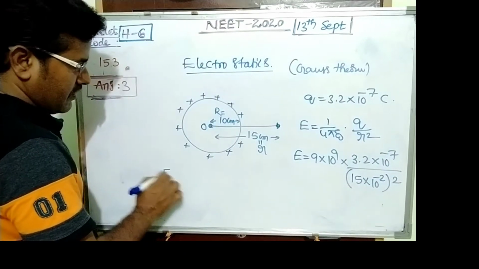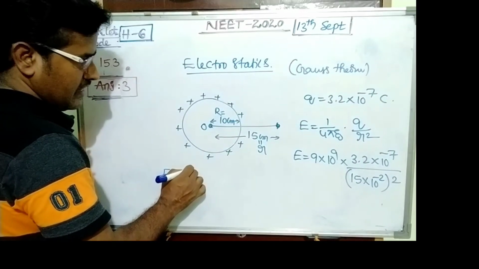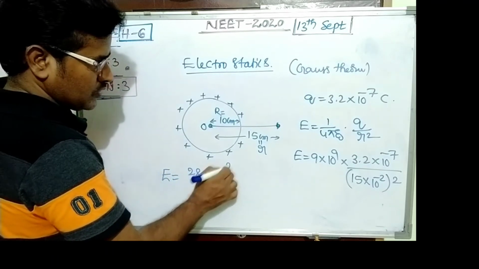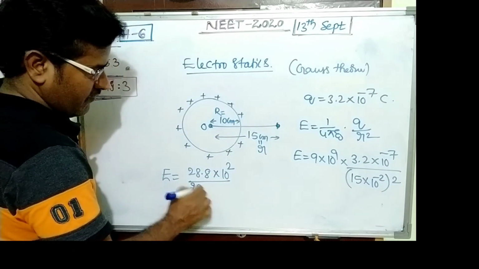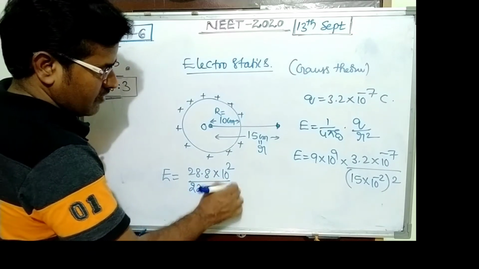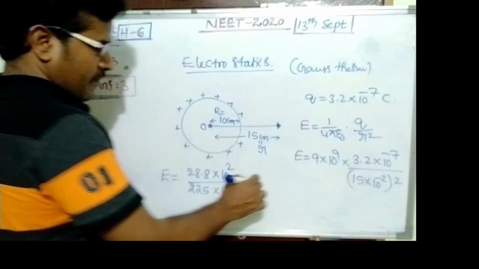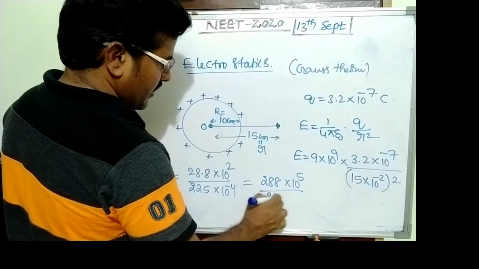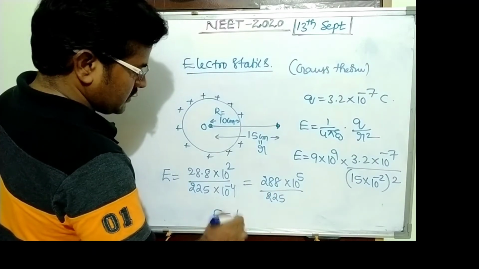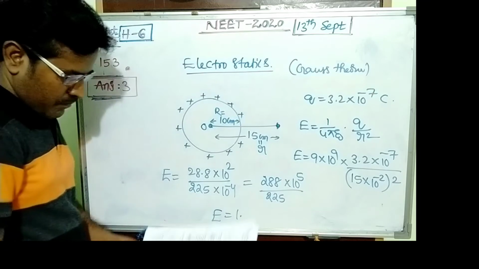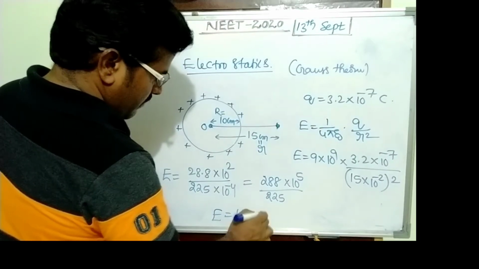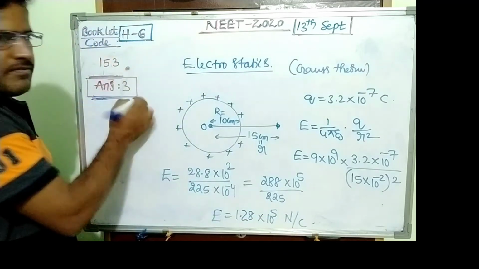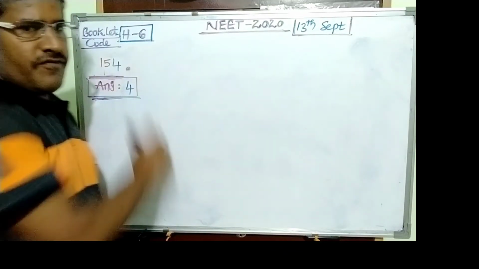So E equals 28.8 into 10 power 2 upon 225 into 10 power minus 4. Its value becomes 288 into 10 power 5 upon 225. Electric intensity is 1.28 into 10 power 5 Newton per coulomb. Answer becomes 3.